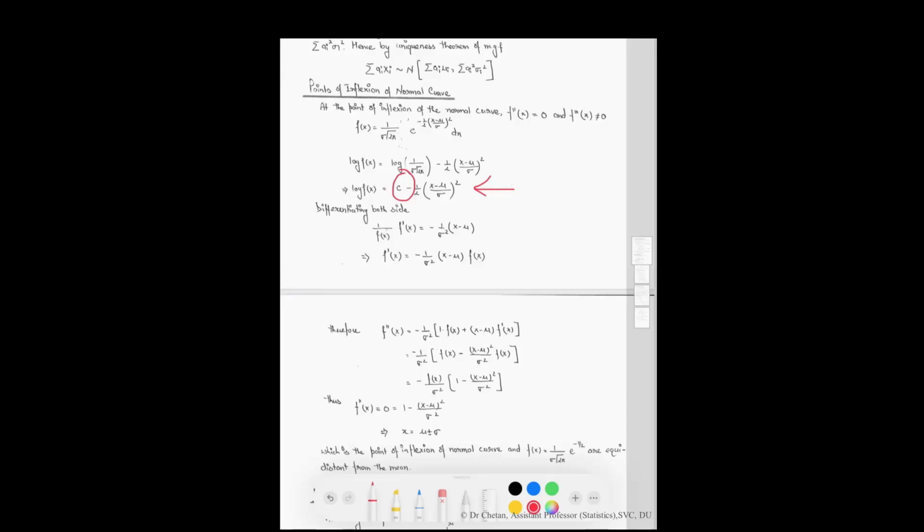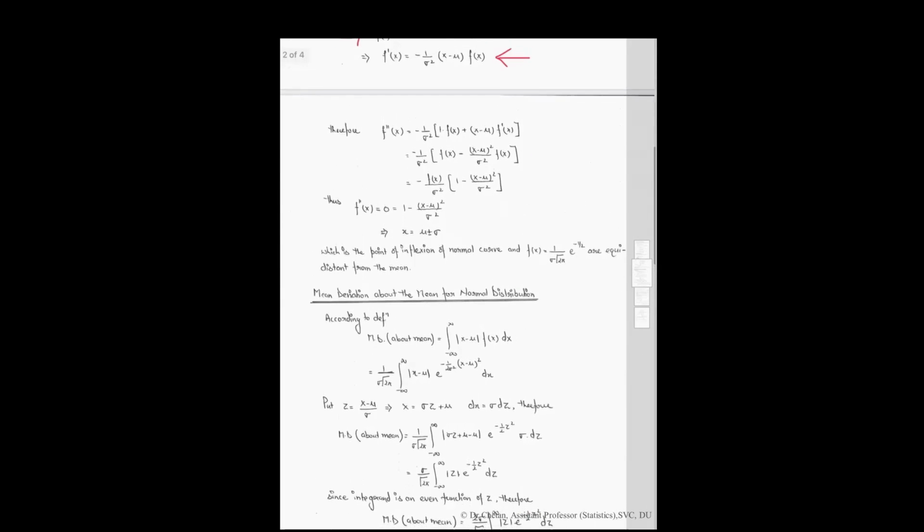Now differentiate both sides. So the differentiation of the log of f(x) is equal to this quantity, which is equal to 1 upon f(x) into f dash x, which is equal to this quantity. Therefore, f dash of x is equal to this one. Now we can calculate the second derivative by using this, which is equal to this quantity.